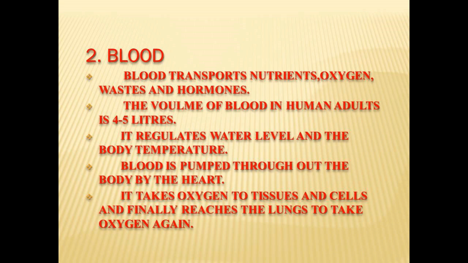In circulatory system, the second topic we are going to discuss is about blood. Blood transports nutrients, oxygen, waste, and hormones. The volume of blood in human adults is 4 to 5 liters. It regulates water level and the body temperature. Blood is pumped throughout the body by the heart. It takes oxygen to tissues and cells and finally reaches the lungs to take oxygen again.